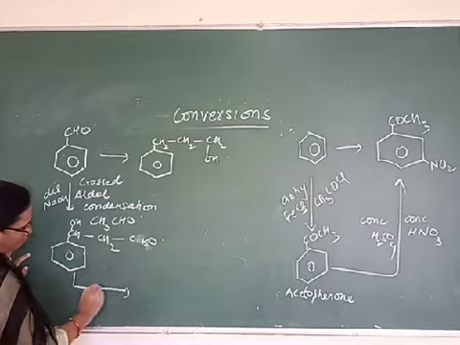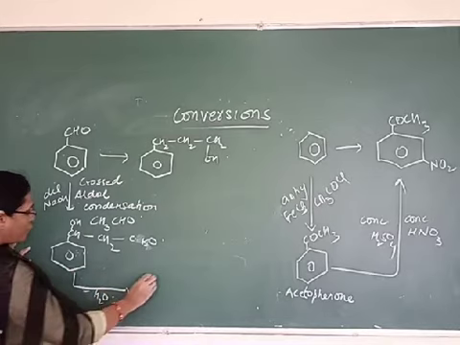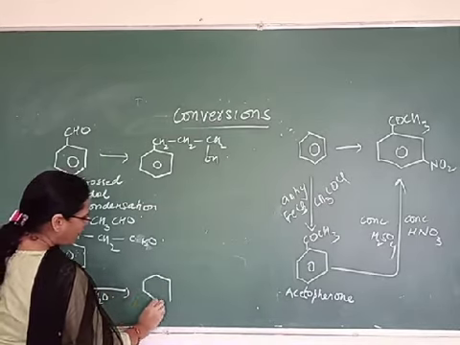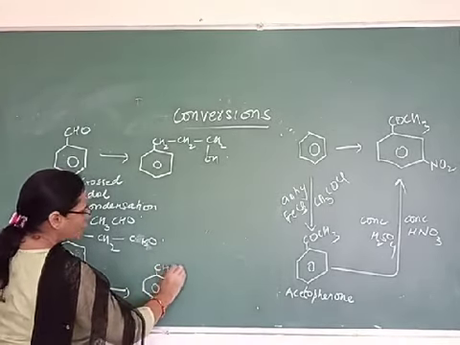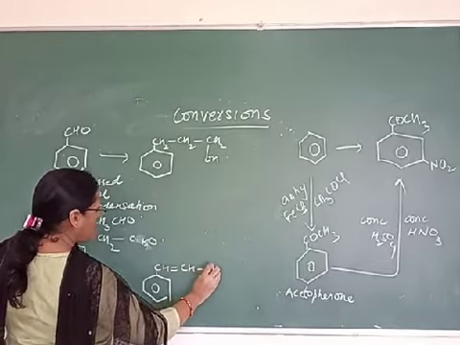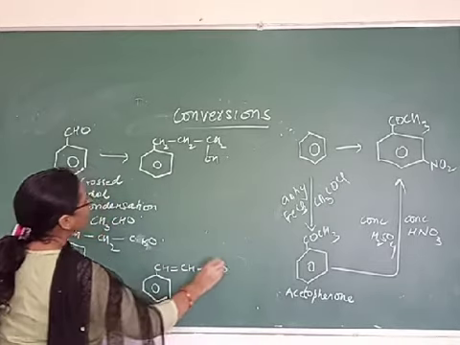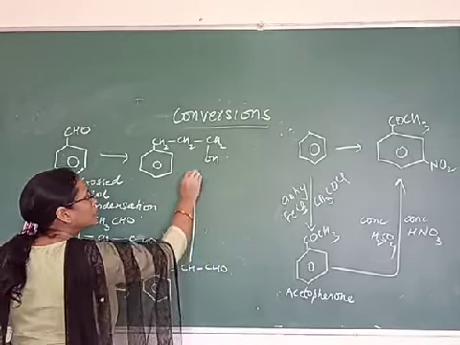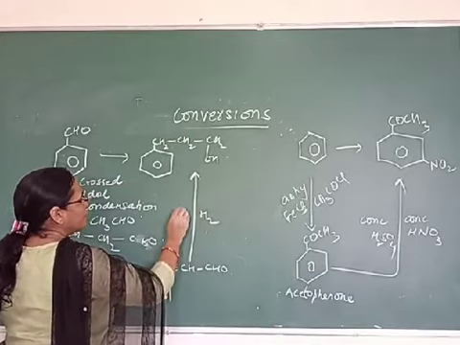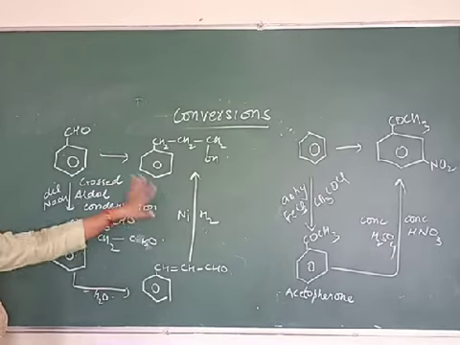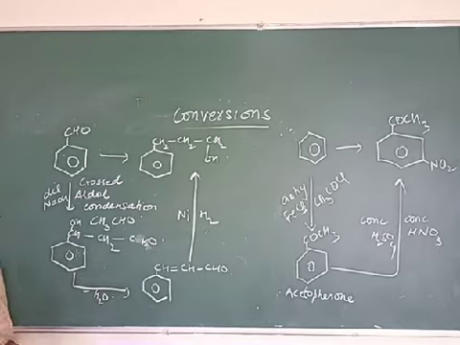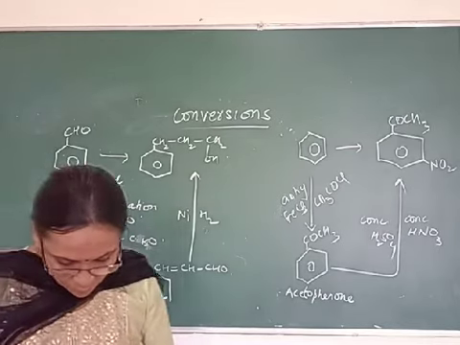Remove water from here. So when you remove water, you will get an alpha beta unsaturated aldehyde, CH double bond CH and here CHO. Now reduce it. You will get the desired product. Okay. So first do cross aldol condensation and then reduce it. Then you will get the desired product.